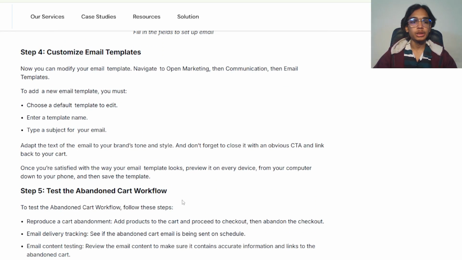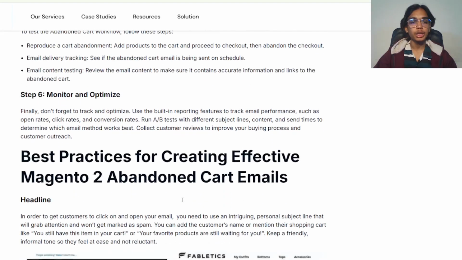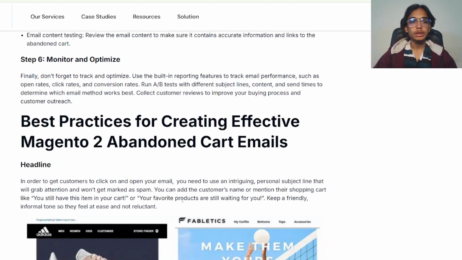Customize email templates. Here is how you can modify your email templates. Navigate to Marketing, then Communications, then Email Templates. To add a new email template, you must choose a default template to edit. Enter the template name and the email content. Testing the email's content determines which email methods work best. Review customer feedback to improve your buying process and customer outreach.